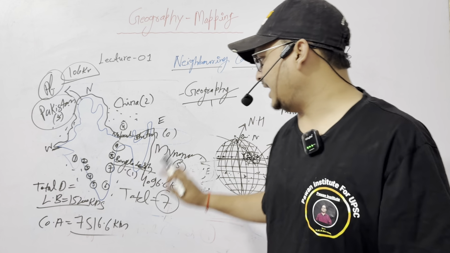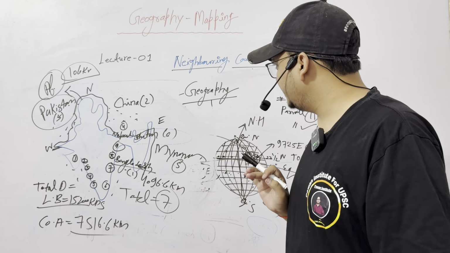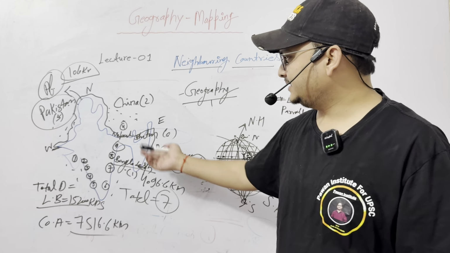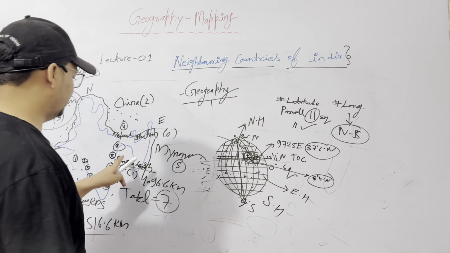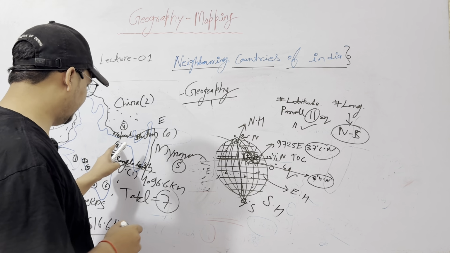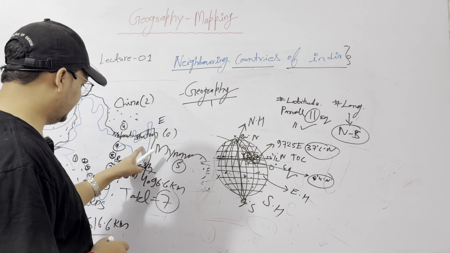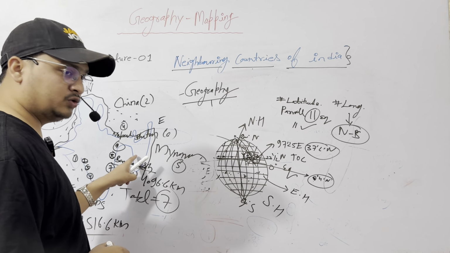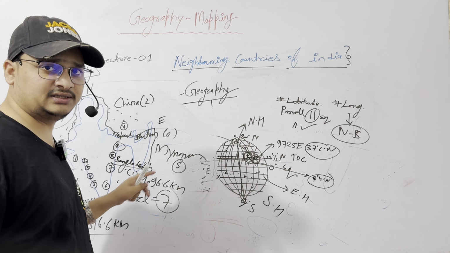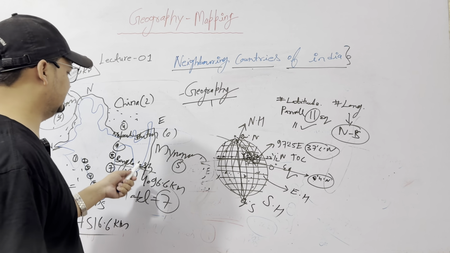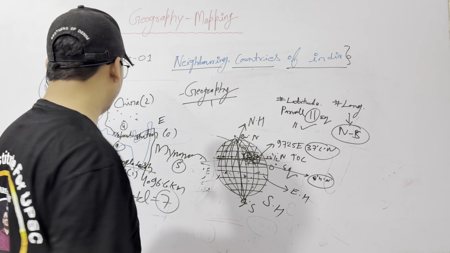And this is all about our beautiful India. The next point is which states of India share border with which country. With Bangladesh, the states are West Bengal, Tripura, Assam, Mizoram, and Manipur. These states share border with Bangladesh. Mizoram is the last one.